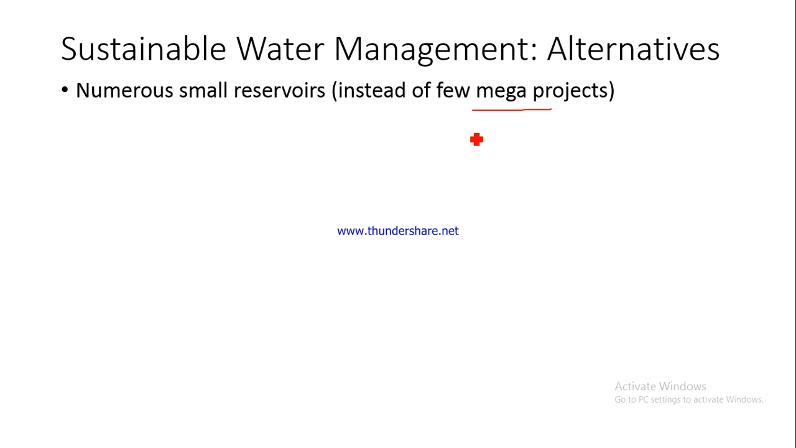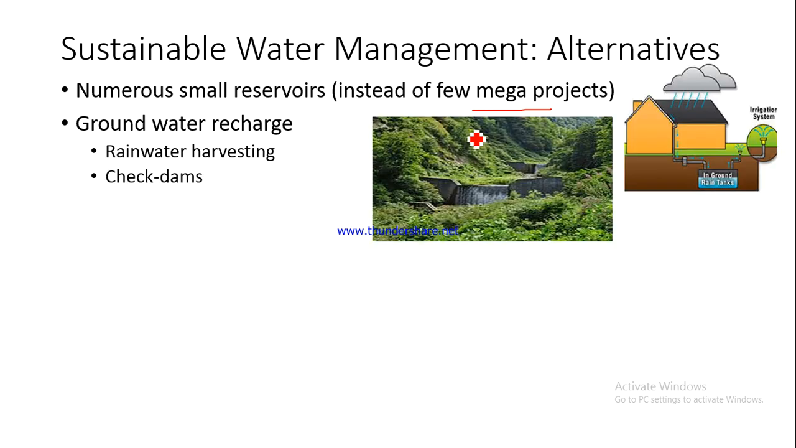So instead of going for big dams, we should go for small reservoirs. In fact, in China, America, in all these places you would find so many such dams. China has more than 50,000 such small dams. Then we can do a lot of things to recharge the groundwater. Rainwater harvesting is an example.